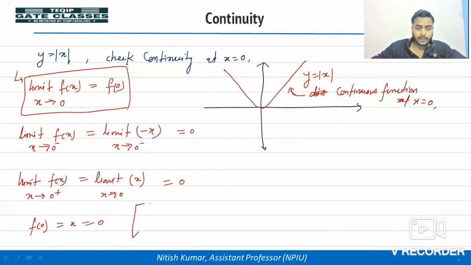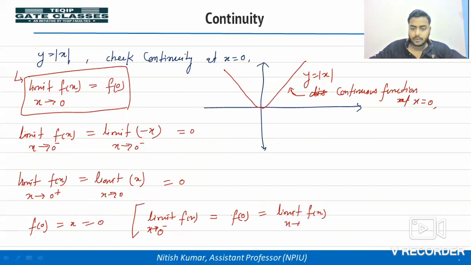So you can see we are getting this condition: limit x tends to 0 minus of the function is equal to the functional value at x equal to 0, equal to limit of f(x) as x tends to 0 plus. So this condition of continuity is satisfied. So we can say that the given function is continuous at x is equal to 0.